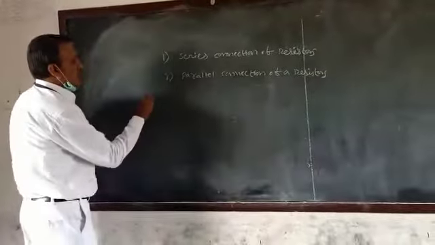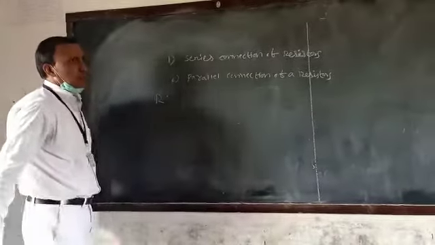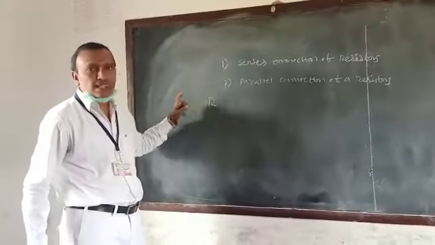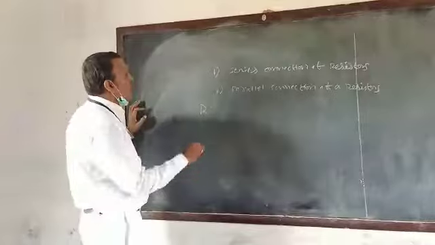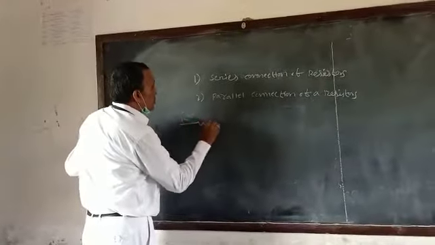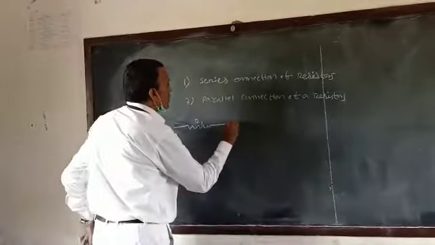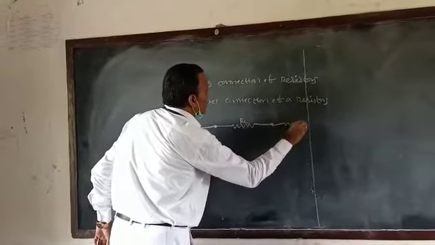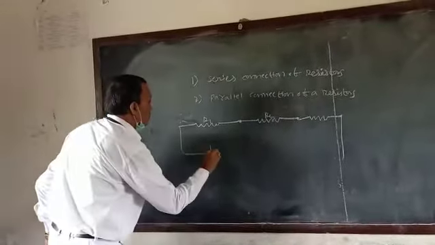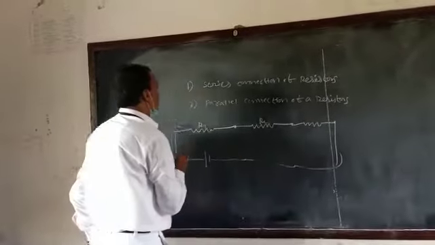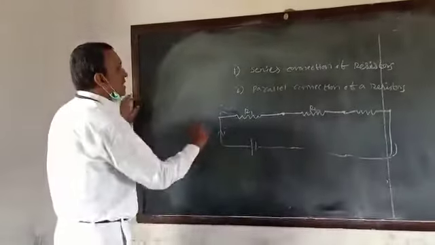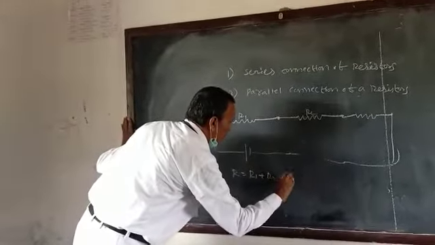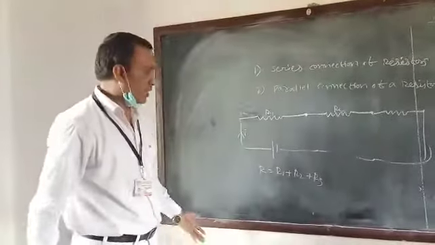A series connection of resistors can be represented by the letter R. Resistance means obstructing the motion of electrons. In series combination, one resistor R1 is joined to the other end R2, and this is R3. With current I, the effective resistance in series combination is R equals R1 plus R2 plus R3. The derivation is also given in your textbook, no need here.